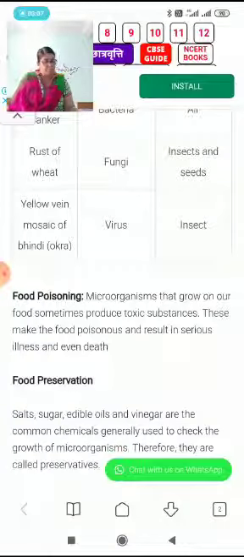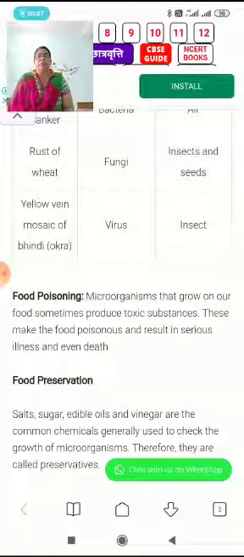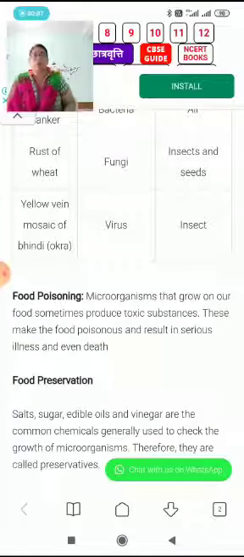The first is Staphylococcus and Clostridium. These two are bacteria, and then the fungus Aspergillus also causes food poisoning. Now, food preservation: salt, sugar, edible oils, vinegar are some common chemicals generally used to check the growth